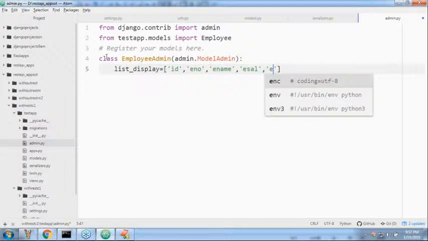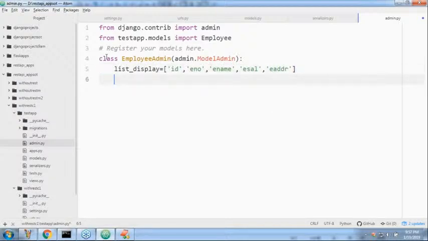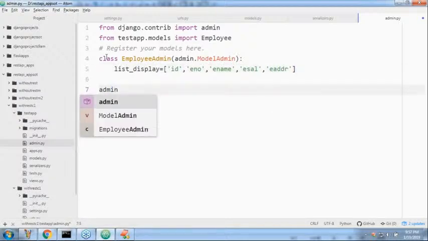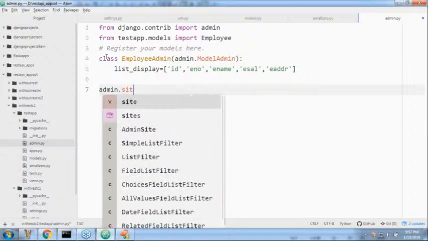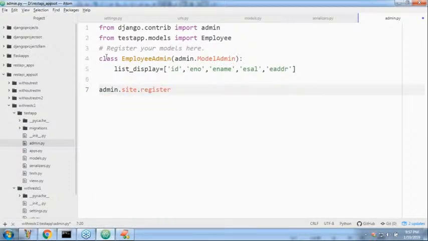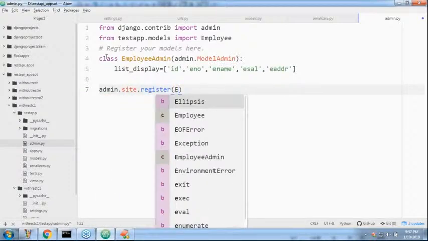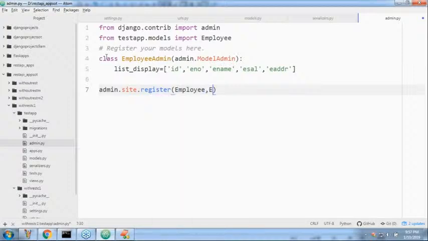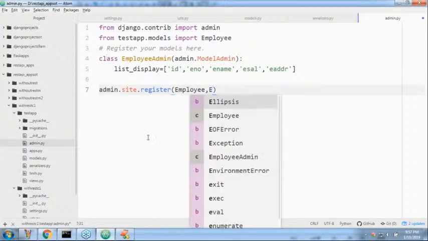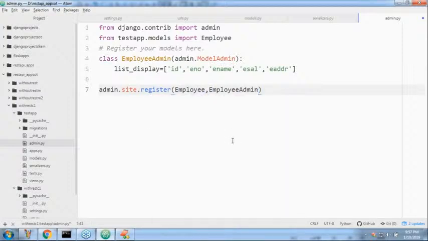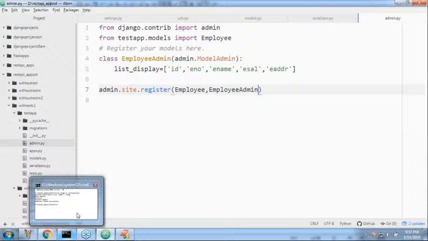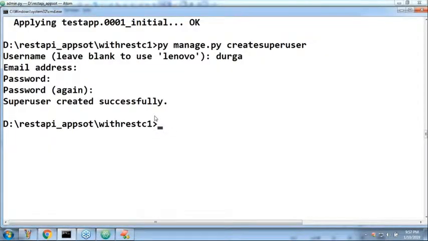Last field, eaddr. Now admin.site.register(Employee, EmployeeAdmin). Are you getting it? Employee comma EmployeeAdmin. That's it. Now start the server and check whether this table is there or not.